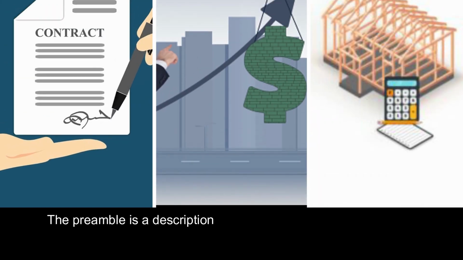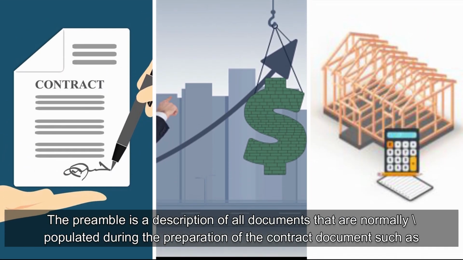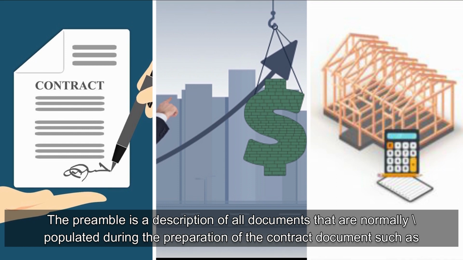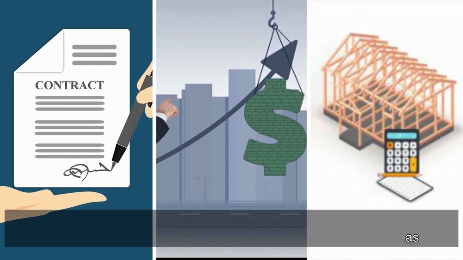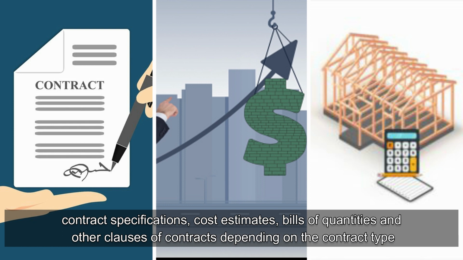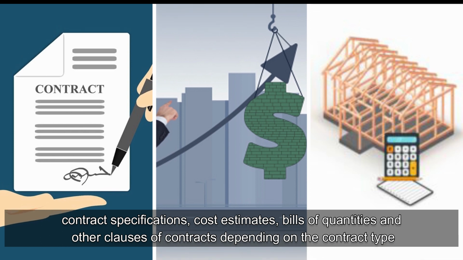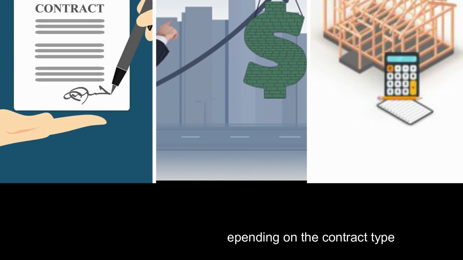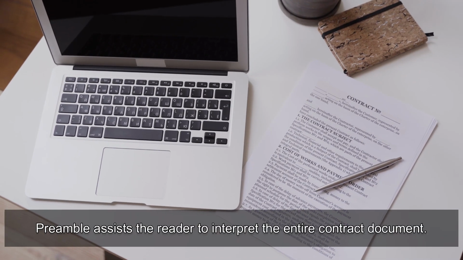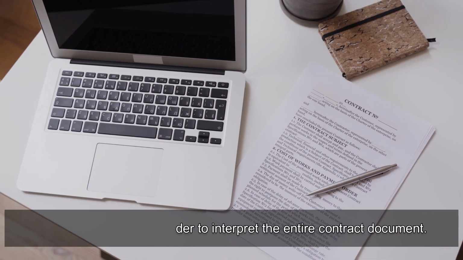Meaning, the preamble is a description of all documents that are normally populated during the preparation of the contract document, such as contract specifications, cost estimates, bills of quantities, and other clauses of contracts depending on the contract type. Preamble assists the reader to interpret the entire contract document.